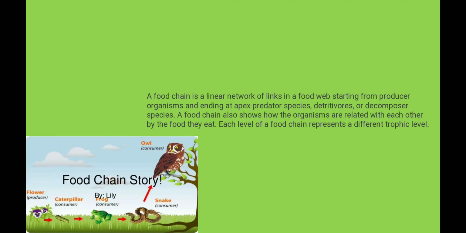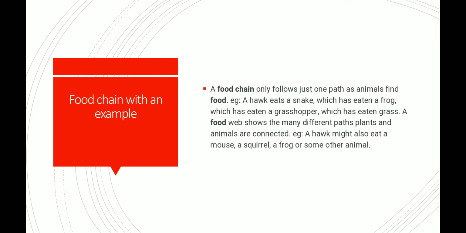Now let us see what is a food chain with an example of it. So a food chain only follows just one path as animals find food. So in the previous slide we saw that the picture showed it going in one path to get the food from one another. So that is known as a food chain.